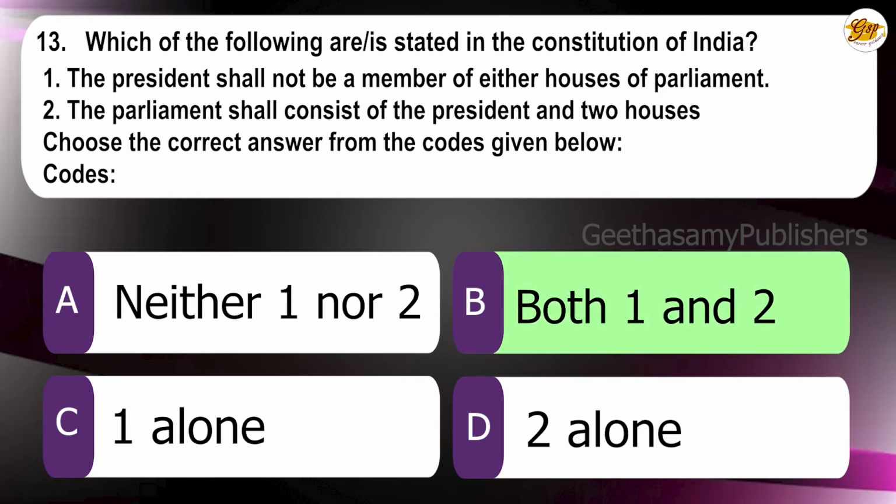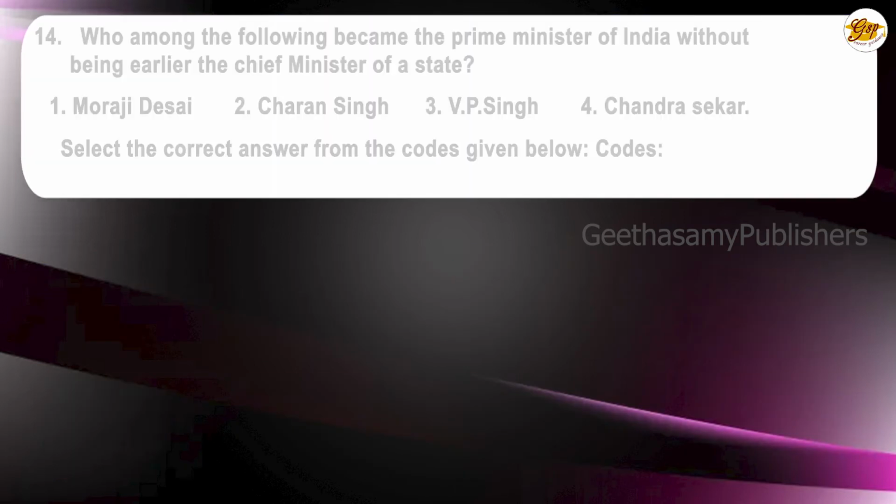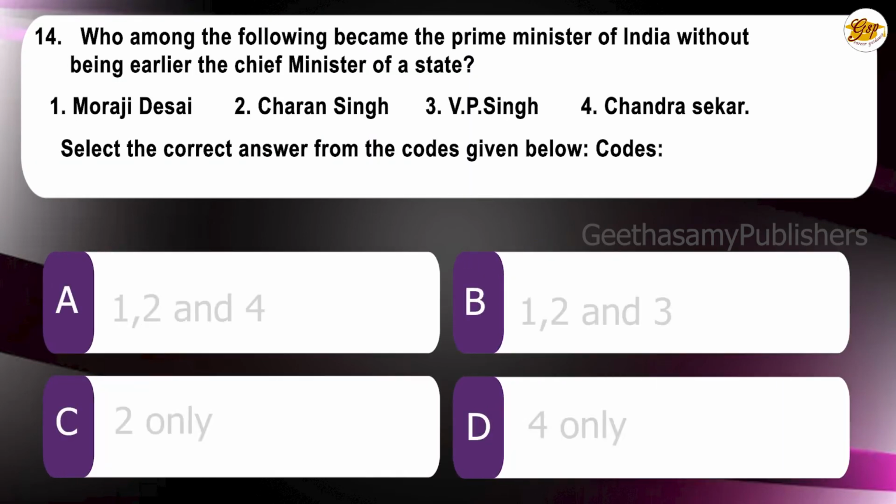Both 1 and 2. 14th question: Which among the following became the Prime Minister of India without being earlier the Chief Minister of a state? 1. Morarji Desai. 2. Charan Singh. 3. V.P. Singh. 4. Chandrasekhar. Select the correct answer from the codes given below. A. 1, 2 and 4. B. 1, 2 and 3. C. 2 only. D. 4 only. The correct answer is D.